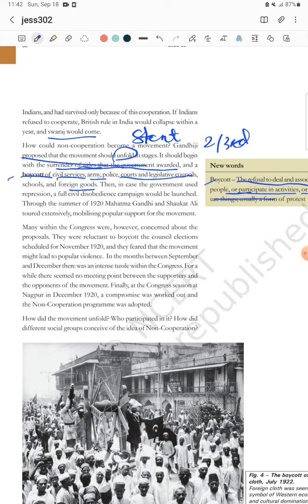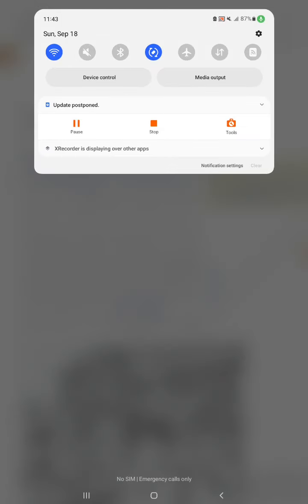At that time of confusion, at the INC session, Indian National Congress, December 1920 Nagpur session, Gandhi adopted, very important here, Gandhi did not start, just adopted the non-cooperation movement and told that we are going to non-cooperate with the British government. We are not going to cooperate at any cost with the British government. It's still not started, it's just adopted, because Gandhi took some time to explain non-cooperation to the INC members.